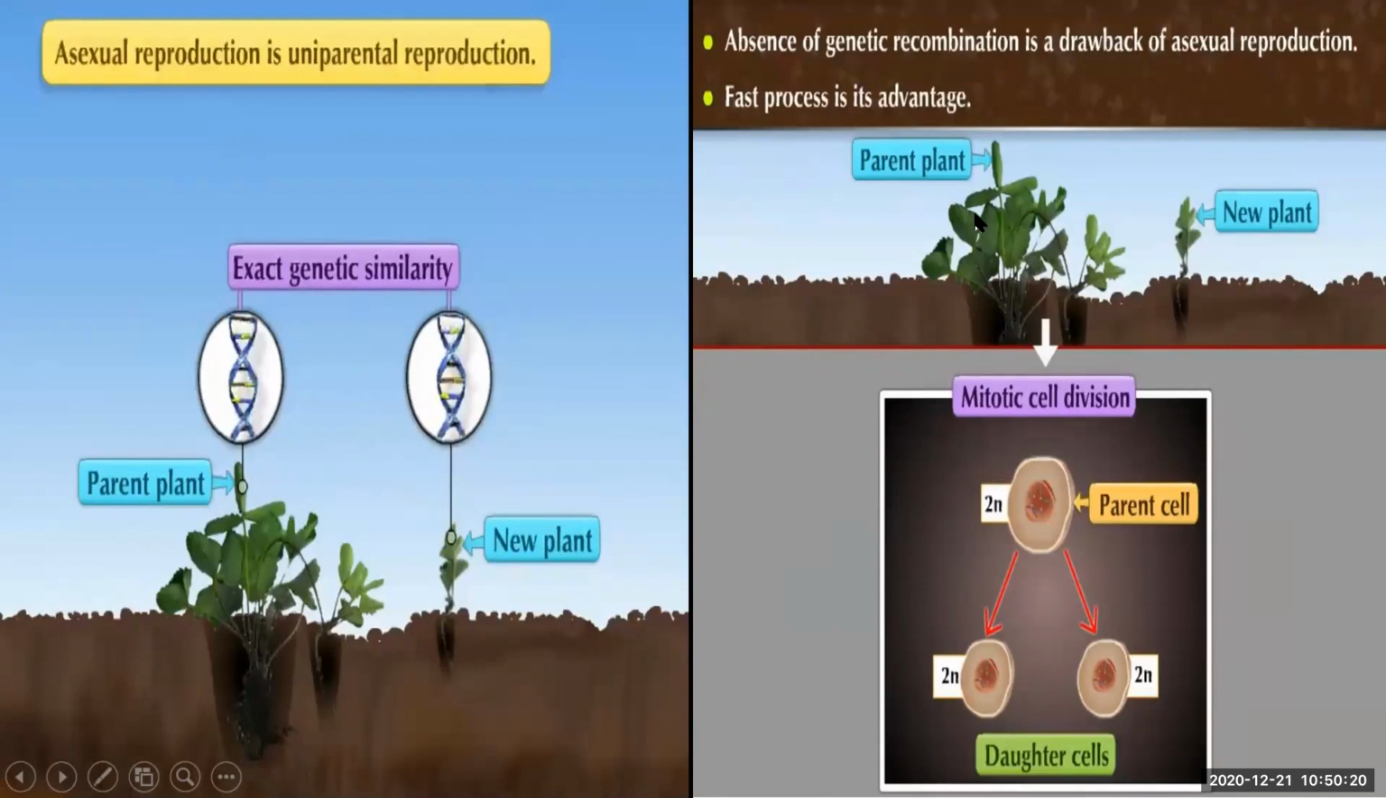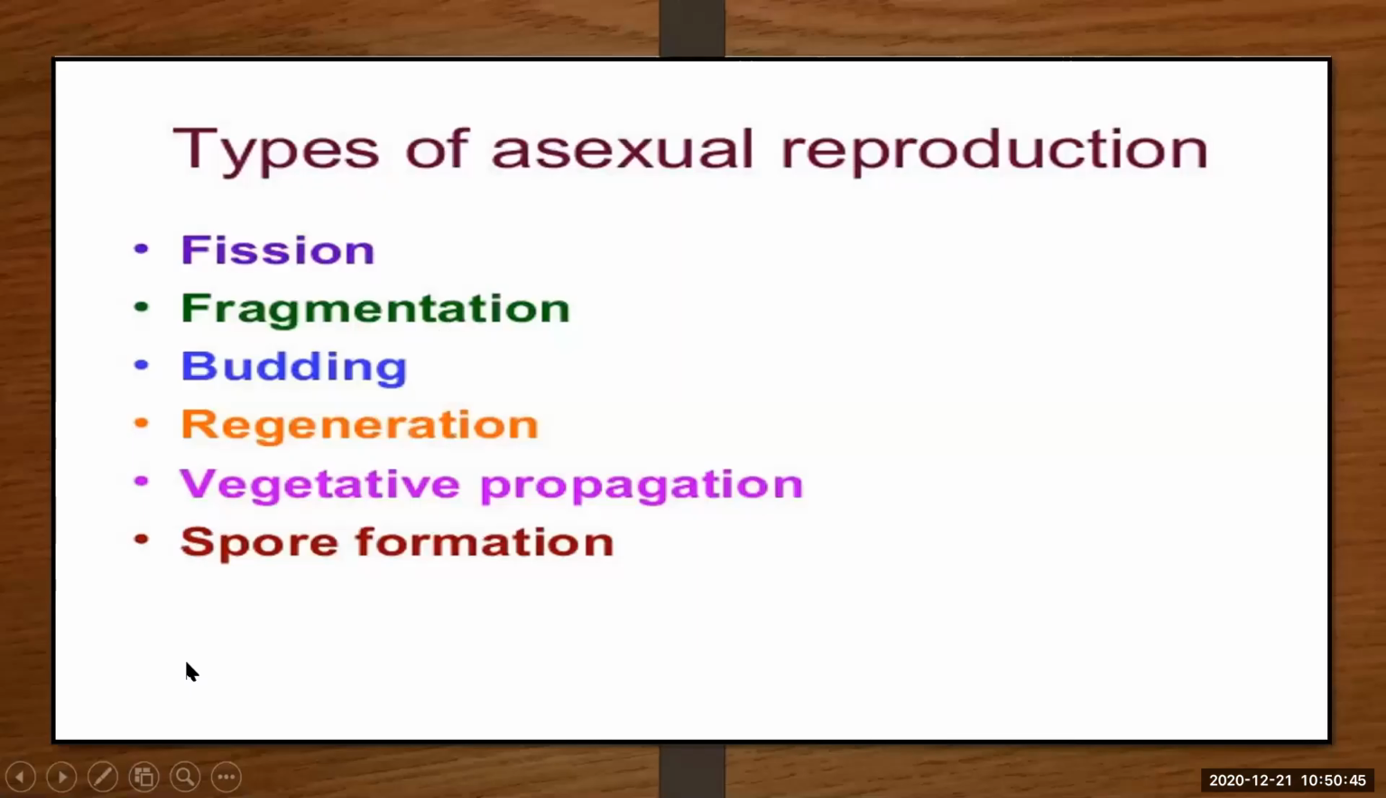Means it is a very fast process compared to sexual reproduction, where in a shorter period of time you can get many new individuals. And absence of genetic recombination, where genetic recombination is not taking place, because of that the same new organism is produced with the help of mitotic cell division. Now, there are types of asexual reproduction. These are fission, fragmentation, budding, regeneration, vegetative propagation, spore formation.